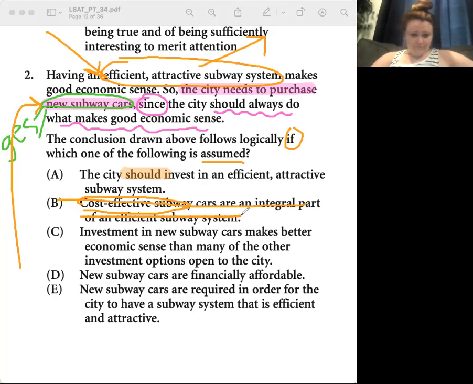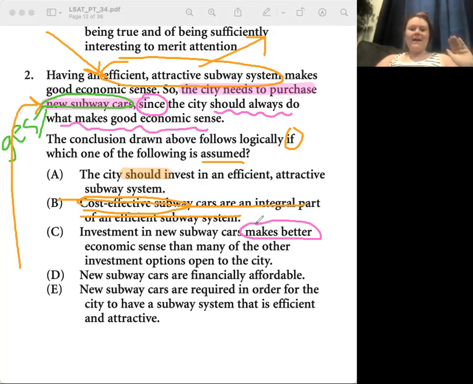Investment in new subway cars makes better economic sense than many of the other investment options open to the city. That's very comparative. The stimulus was very absolute, and this is relative. Yes, this is my favorite flaw, relative versus absolute. Just because something makes better sense doesn't make it good, right?